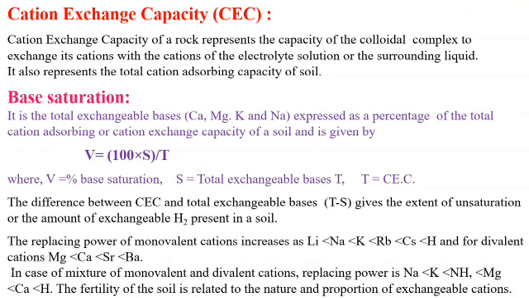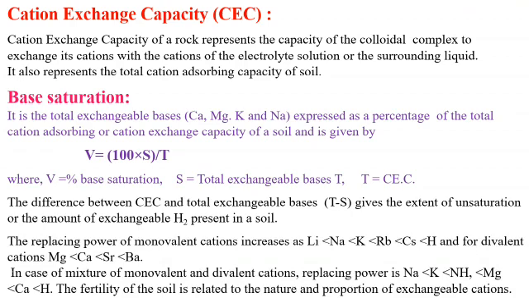For divalent cations, magnesium has less capacity compared to calcium, because the atomic number of calcium is more than that of magnesium. Barium has even more replacing power. So here are some cations having replacing power.